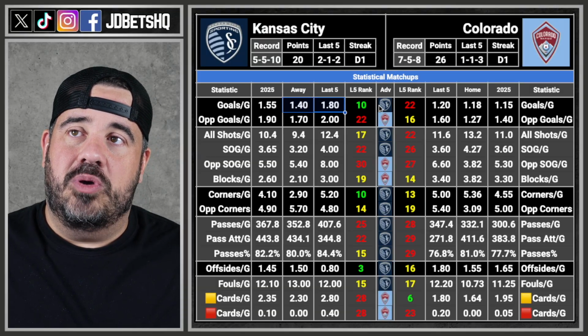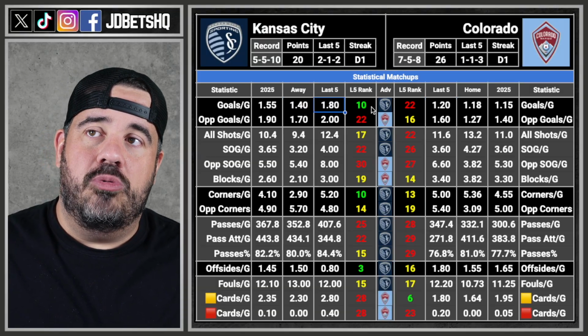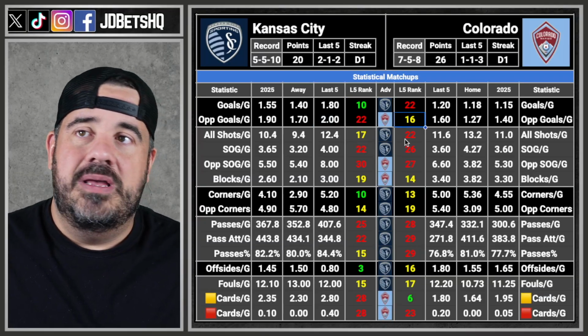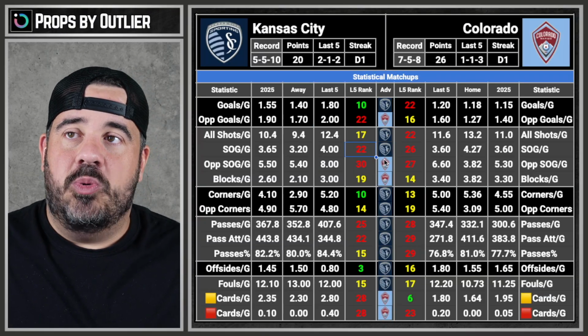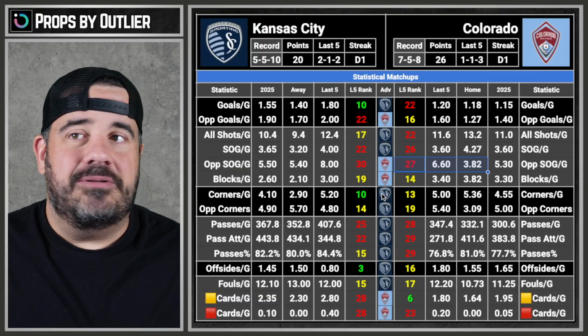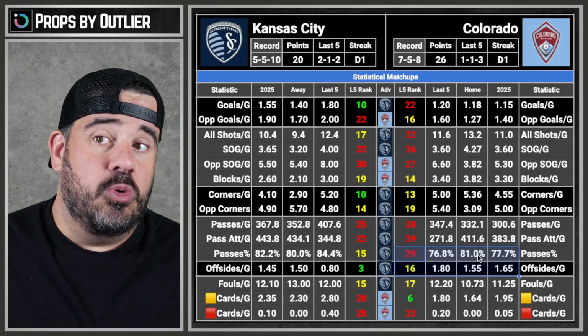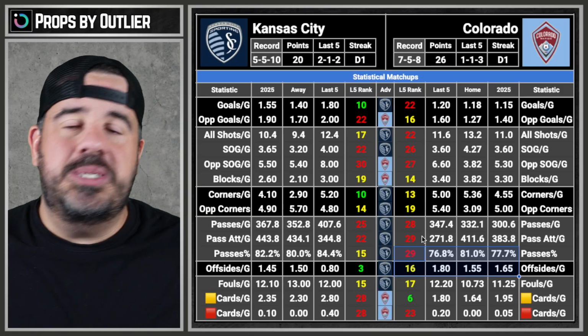Like, goals, they only get 1.2 goals versus 1.8. Defense, these two, they cancel out. 26 versus 30, 22 versus 27, they all kind of cancel out. 10 versus 19, maybe they get more corners. Passing percent, Colorado's worse. Why is Colorado favored by so much? It's mainly because they're at home.